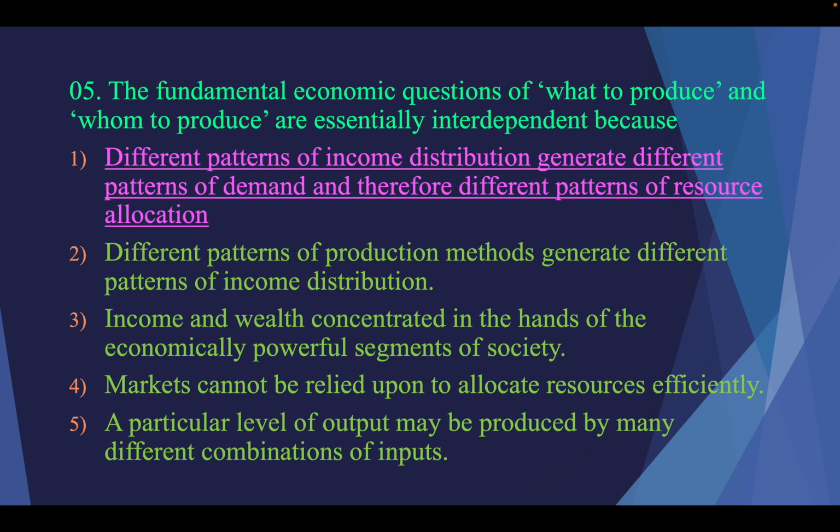And it is decided by the income pattern and the ownership of the production factors. If we think of the production factors as land, labor, capital, and entrepreneurship, if one person has more production resources, that person has more income.